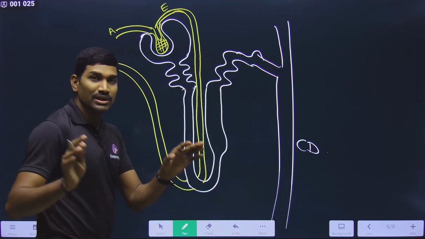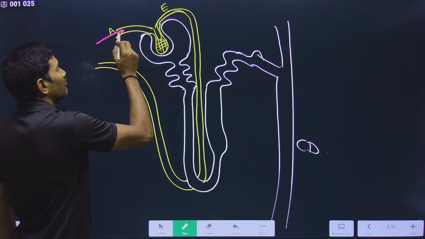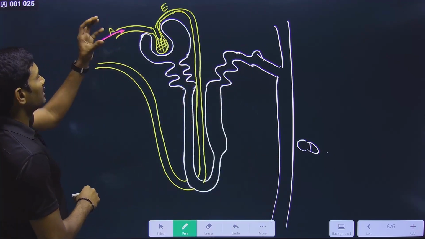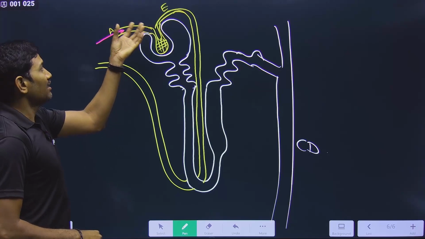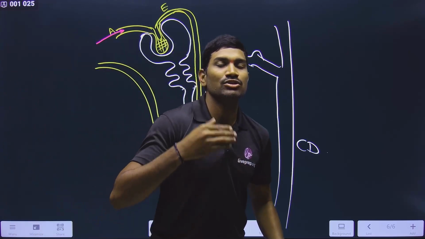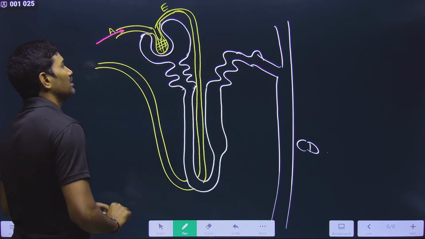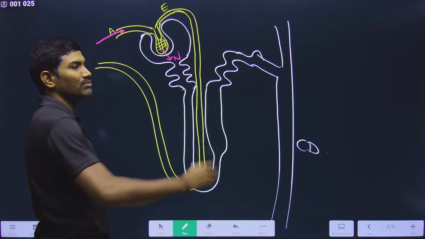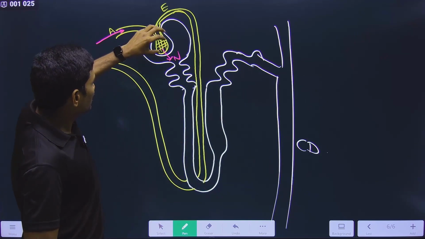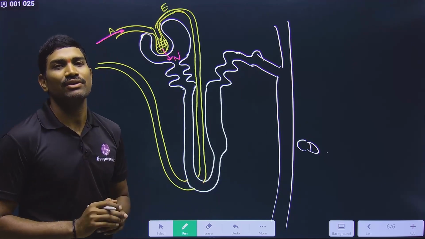Why is reabsorption important? Because blood is entering into the nephron through this arteriole. Very good. And when it is coming, it is having some volume. And what is the main purpose of entering into this particular one? The main purpose is to remove the nitrogenous waste materials. Yes or no? This is the ultimate aim. So nitrogenous waste should be removed from this. But the problem is, our ultimate aim is that from this blood only nitrogenous waste should be removed. If that is happening, then it is fine, no problem.